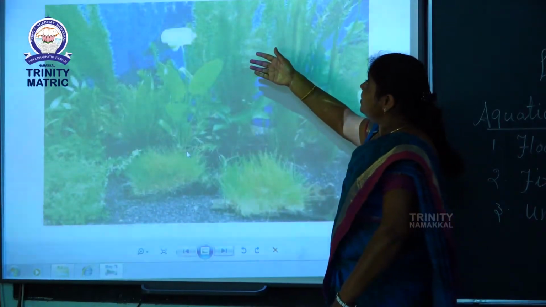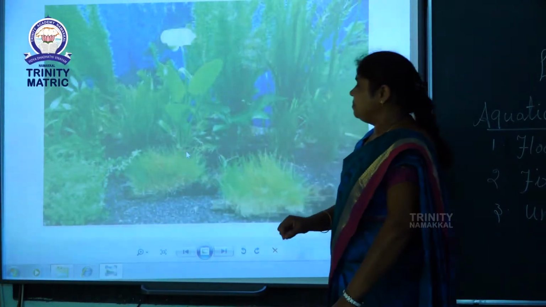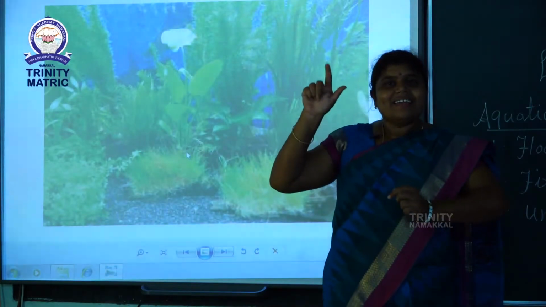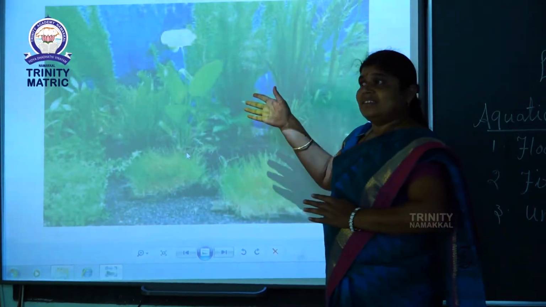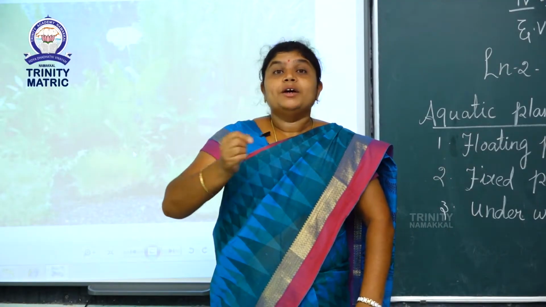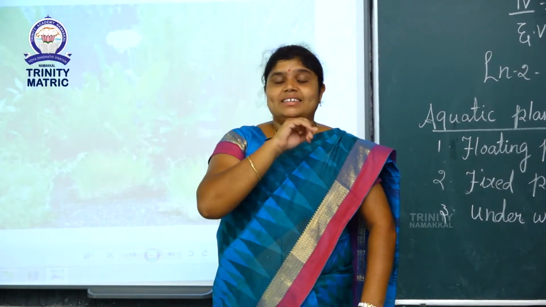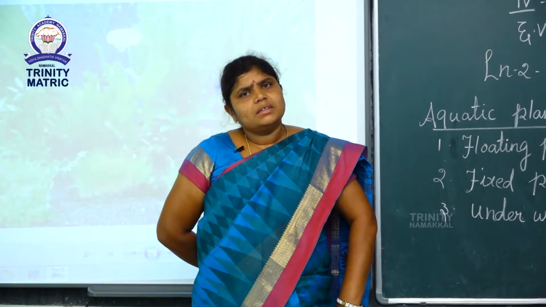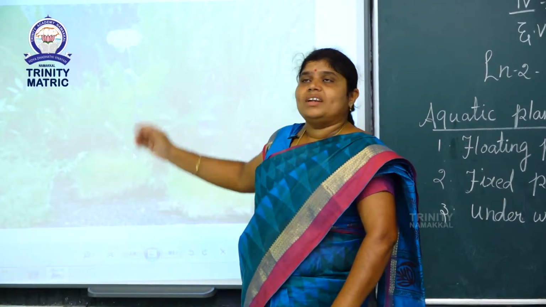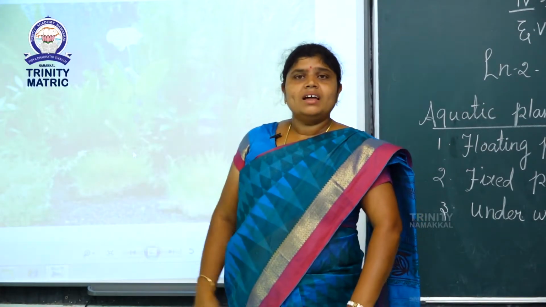Example, this plant, tape grass. See this picture, some grasses are here. What are these grasses like in nature? Ribbon like in nature. Why do these plants live inside the water? Actually, plants prepare food by sunlight. Sunlight is very important. But these plants live inside the water. So how do they breathe? Do these plants have stomata?